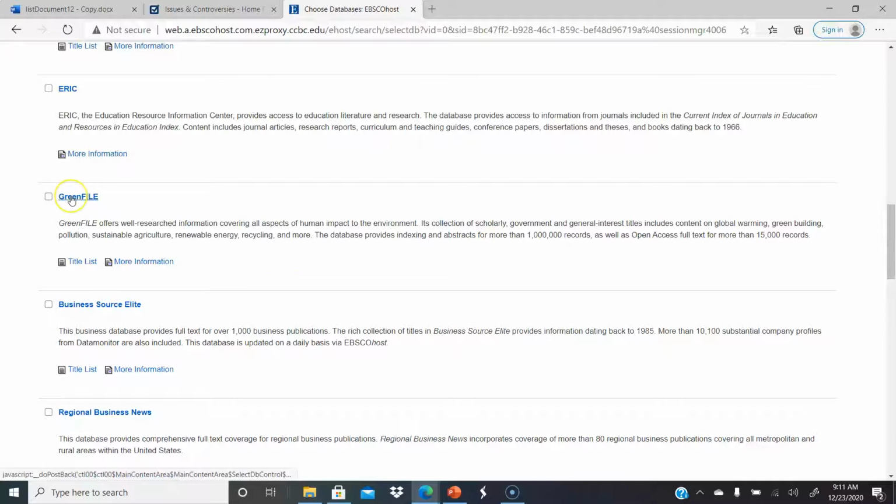Green File is more conservation, environmental topics. Also, I always give the example, I had one student, he was a veteran who wanted to be a sustainable farmer. So he was doing his paper for Writ 101 on permaculture. And so I was just so thrilled.